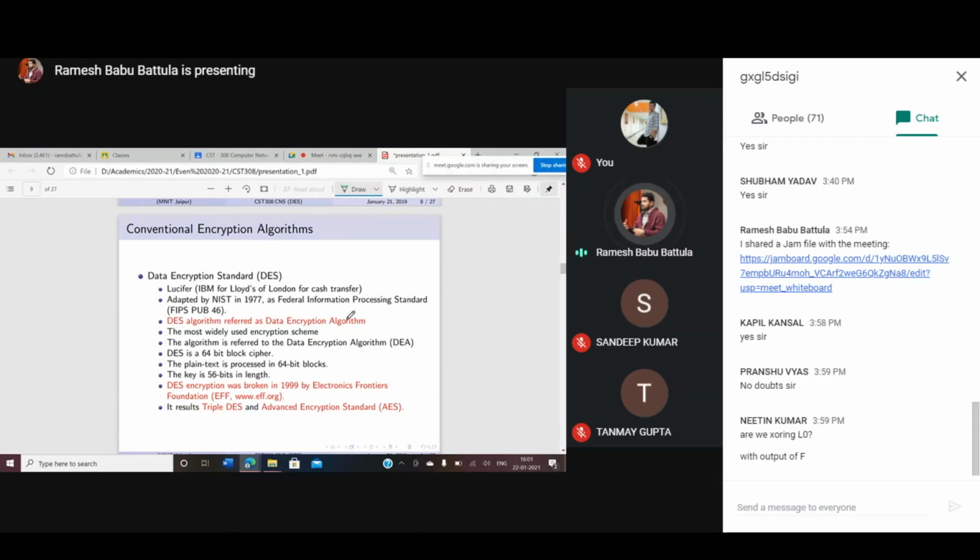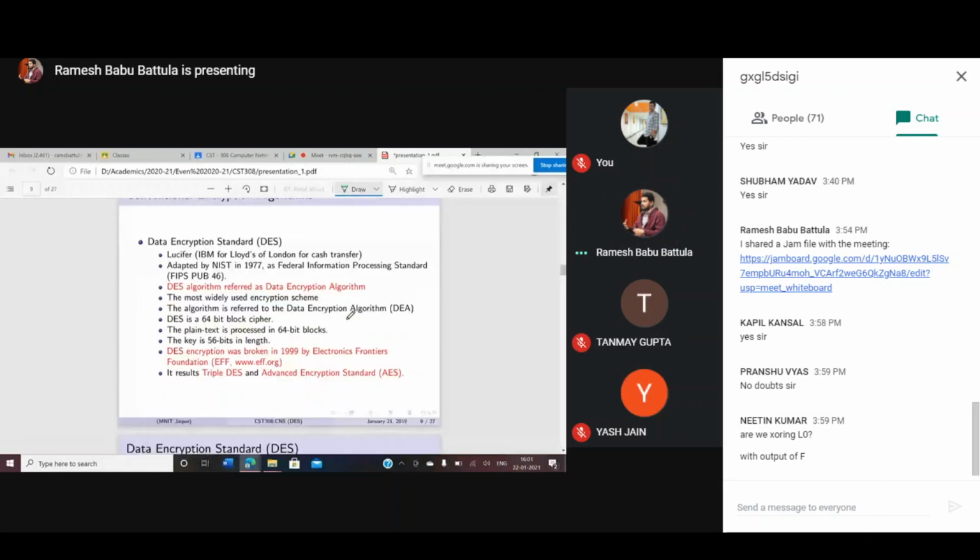Majorly we need to speak about DES. DES is a 64-bit block cipher. The plain text is processed in 64-bit blocks, and finally, the key size is 56 bits only. It was broken in 1999 by the EFF Foundation. That resulted in triple DES and the Advanced Encryption Standard. These two we will study after some lectures.